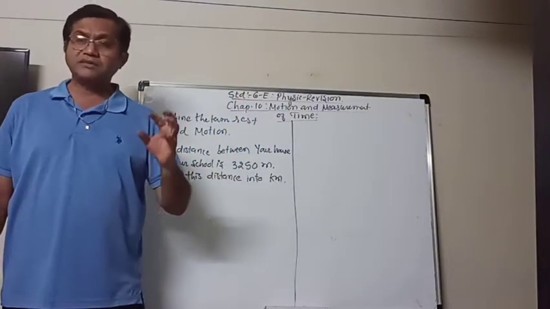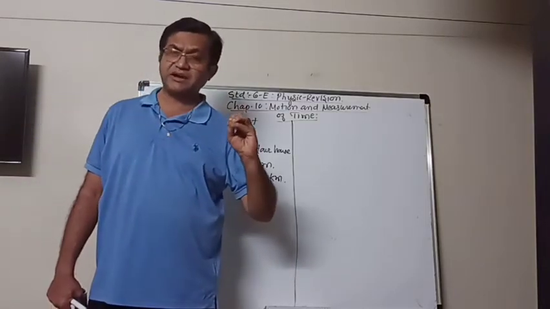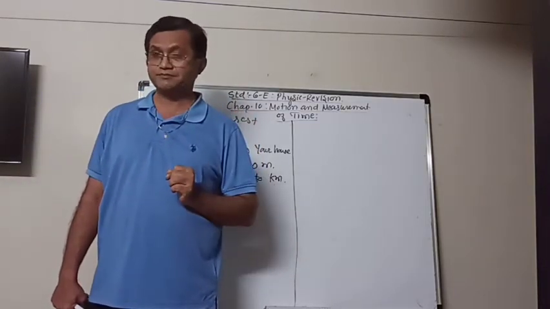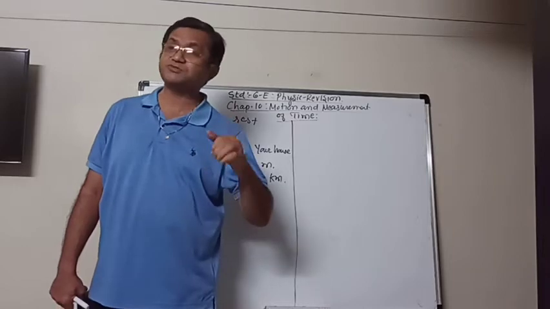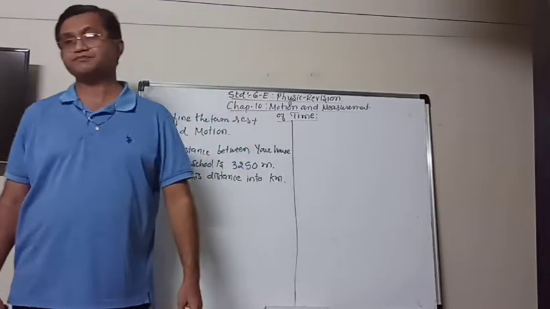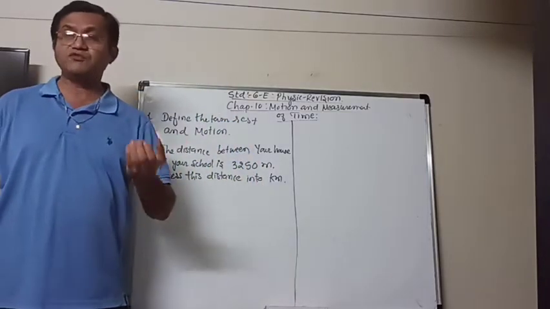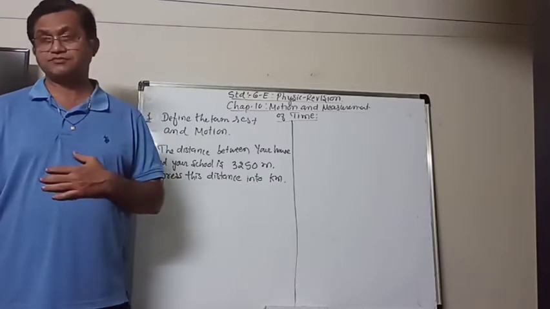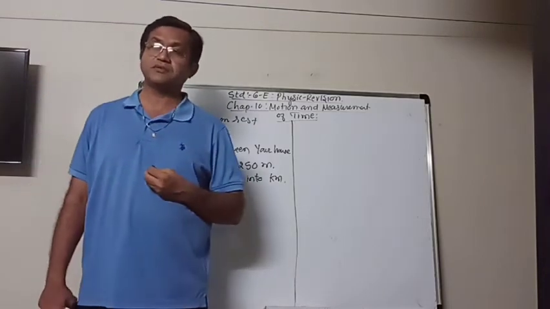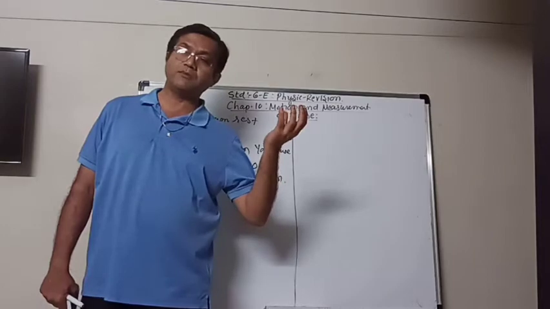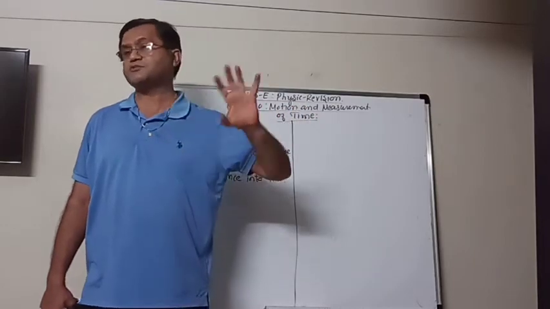Now the distance is given in meters and we have to express it into kilometer. Then we must have the knowledge of the conversion of units from bigger to smaller or from smaller to bigger.